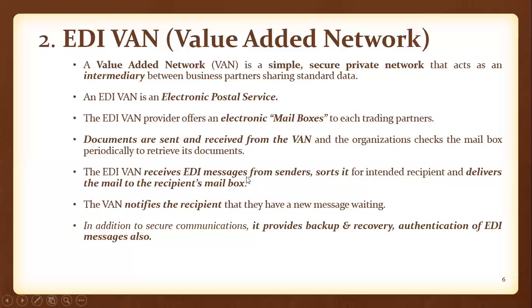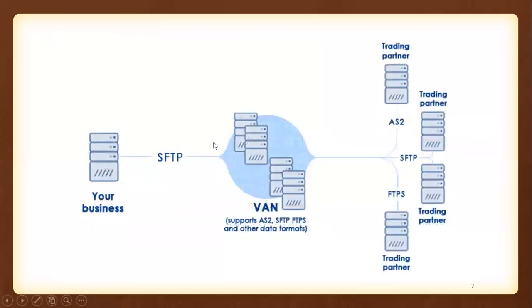And this we can understand with the help of a diagram that shows an EDI VAN. See here, this is your business, and your business has four trading partners. These four trading partners use their own communication protocols, and you also use your own communication protocols. Based on those communication protocols, this VAN will exchange the EDI documents to the intended recipients.